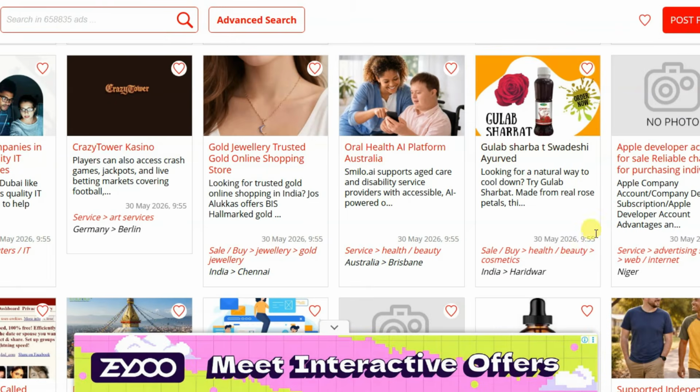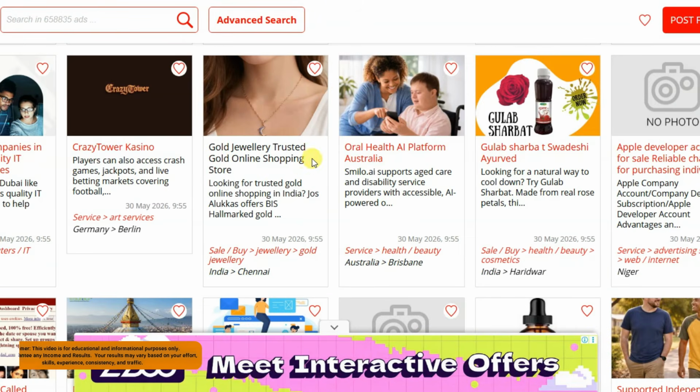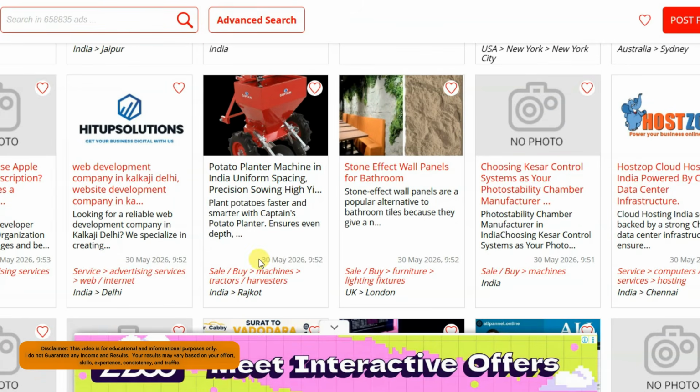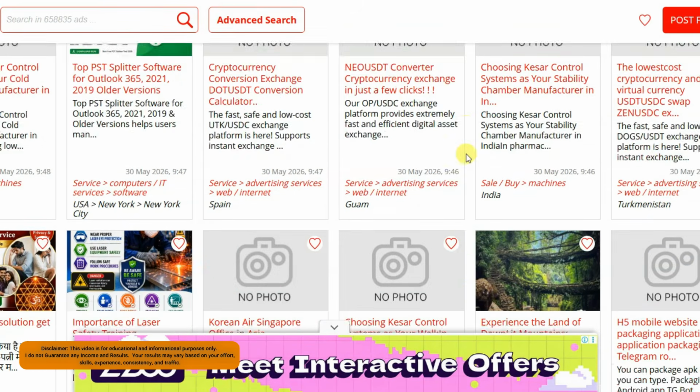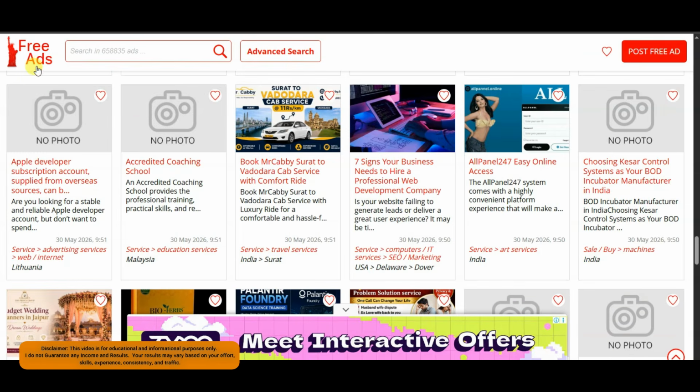You can go on this platform. Here you can see latest posted ads. People from different countries posting advertisement on this platform. Here you can see latest advertisement. Similarly, you can advertise your website on this platform. This website's name is freead1.net. You can click on post free ad button.